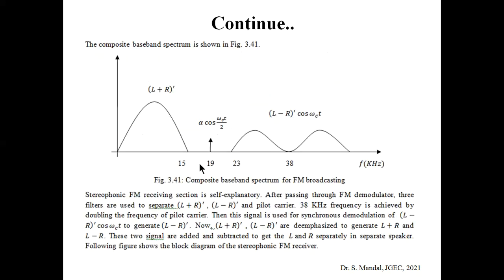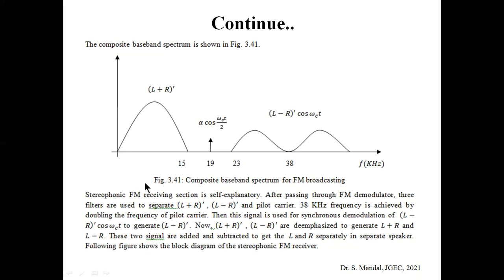You can see that this is the composite baseband spectrum for the FM stereophonic broadcasting signal. This one is the L plus R dash, the original signal, and it occupies the lower frequency region. Here you can see the pilot carrier, alpha cos omega ct by 2, and this one is the L minus R dash into cos omega ct. That means the original L minus R dash spectrum has been shifted to the 38 kilohertz frequency spectrum. That means this was USB and LSB. Now this whole spectrum has been modulated by FM. This is the composite baseband spectrum.